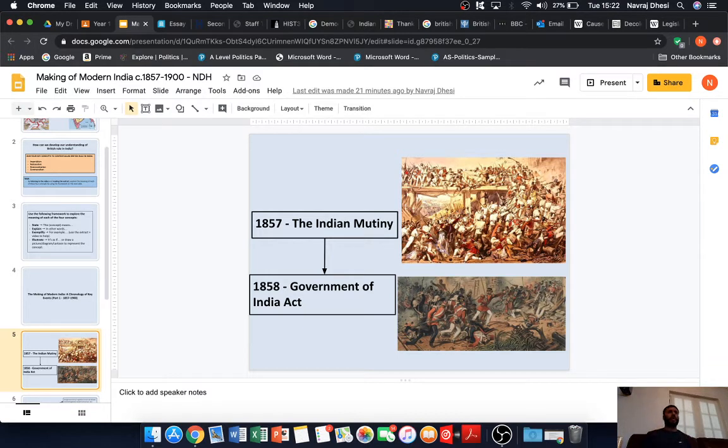In Kim Wagner's book, a historian who wrote on Amritsar 1919, the Jallianwala Bagh massacre, it's called "Amritsar 1919: An Empire of Fear and the Making of a Massacre." What Kim Wagner argues is that the 1857 Great Rebellion, the Indian Mutiny, instills fear within the British of another anti-colonial rebellion. Okay, so after the 1857 Indian Mutiny, the British almost rule in fear of another anti-colonial rebellion taking place.